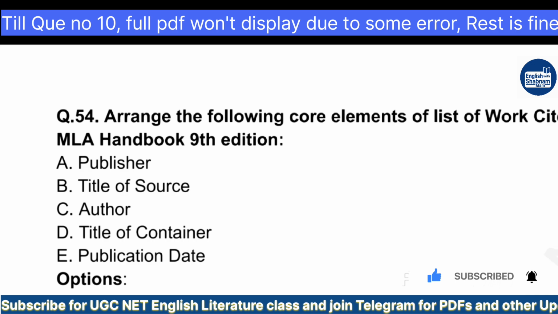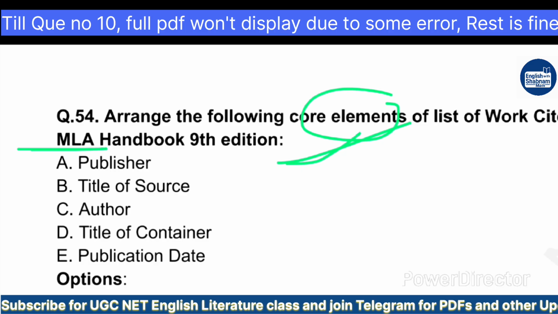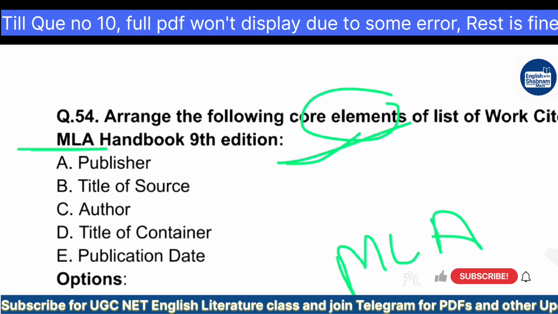Now here, question number 54. Arrange the following core elements of the list of works cited according to MLA Handbook 9th edition. You have to arrange the following core elements of the list of works cited according to the MLA Handbook.